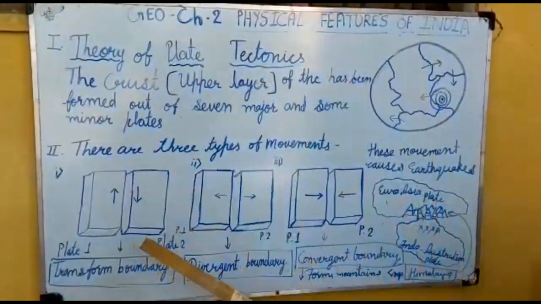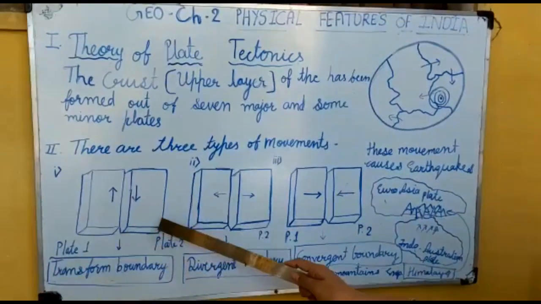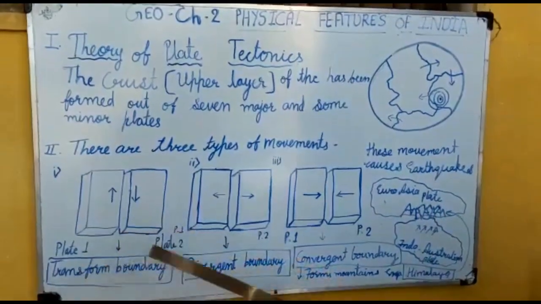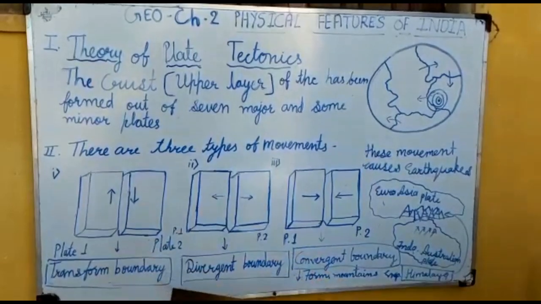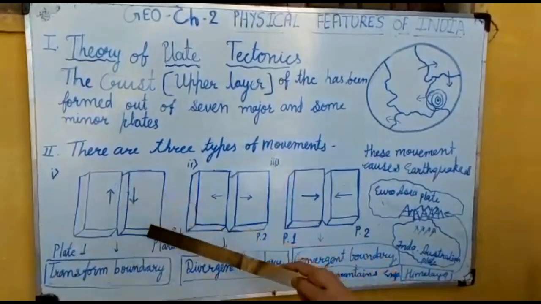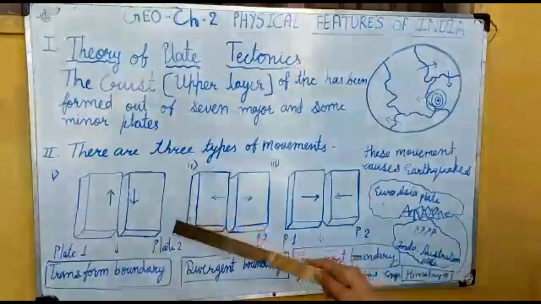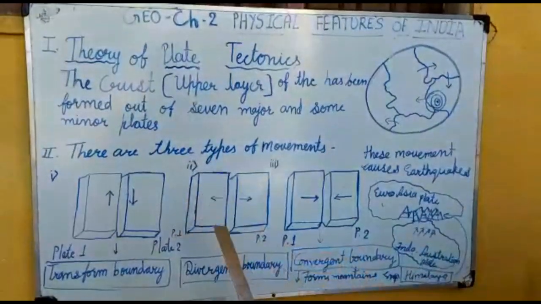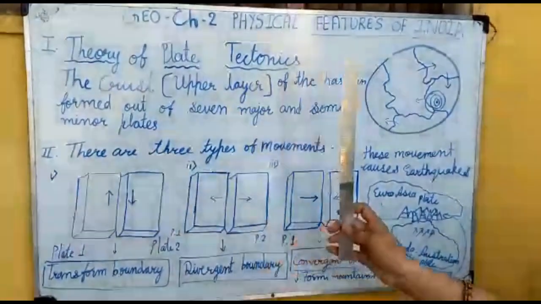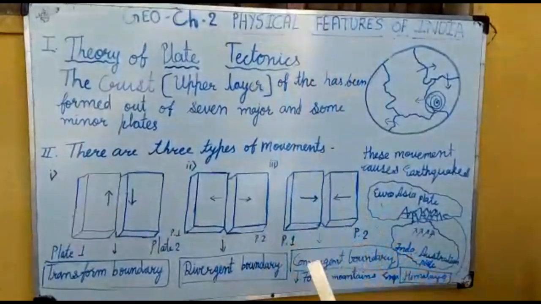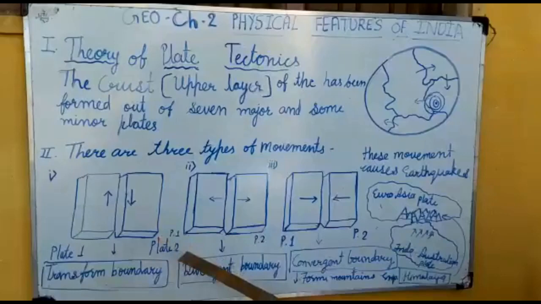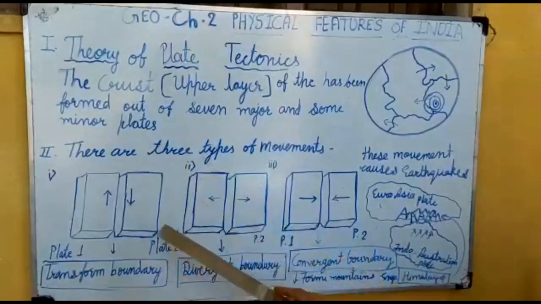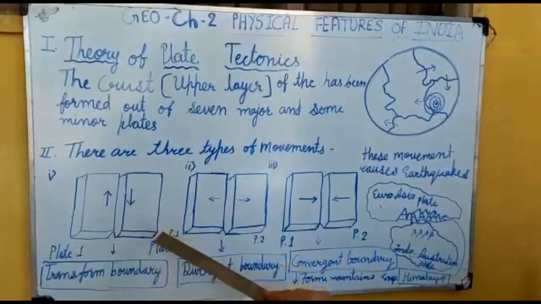The first movement: look here, there are 2 plates, plate 1 and 2. This is called a transform boundary, where the plates move in opposite directions, one plate moving upward and the other downward. We call it a transform boundary because these two plates form a transform boundary.